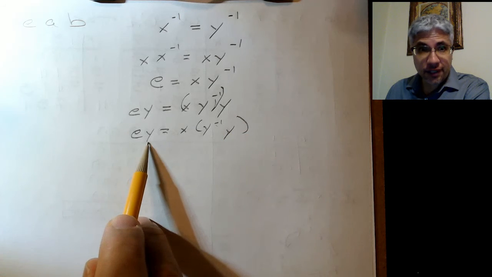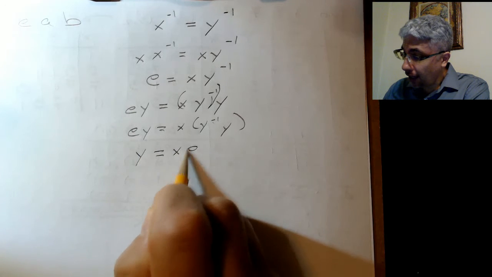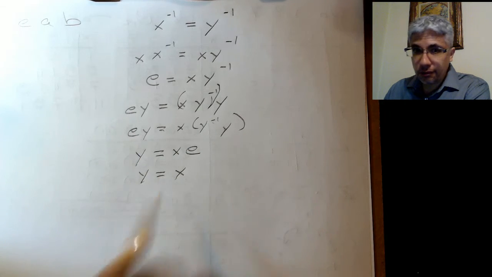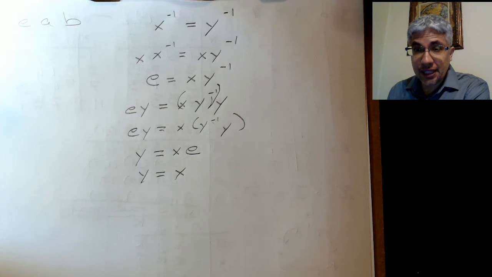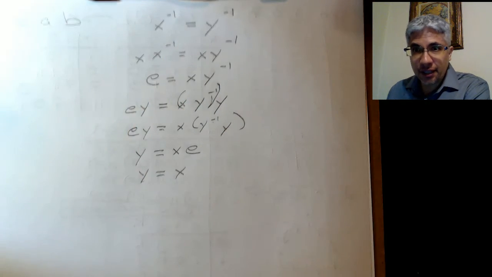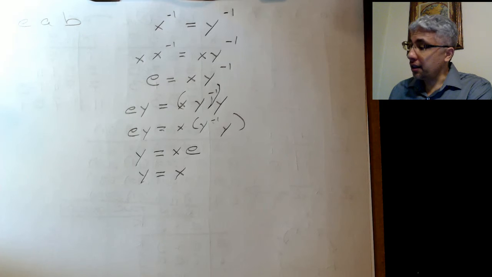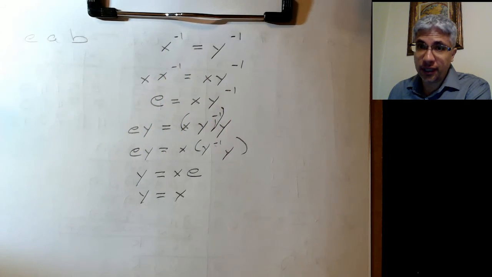What do I have on the left? Well, that's the identity. What do I have on the right? Lo and behold, I see that they were the same to begin with. So if X and Y have the same inverse, then they were the same element before we started. You can't have X inverse equal to Y inverse without X being equal to Y.